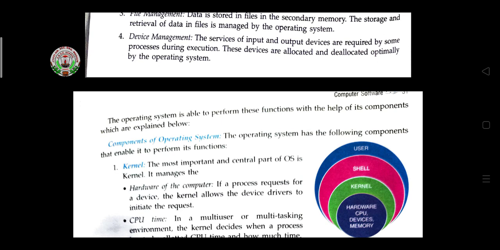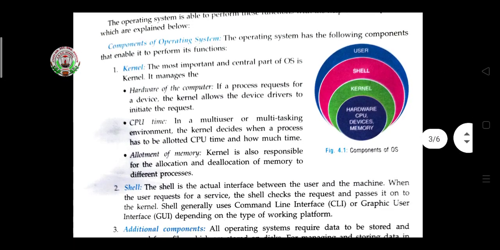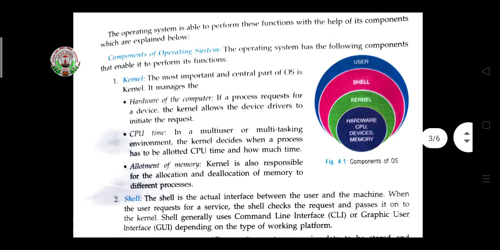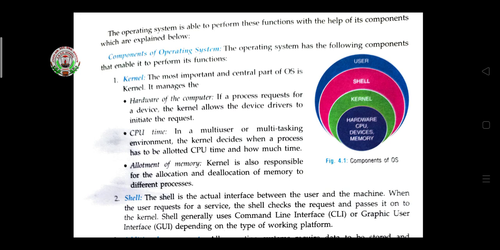The operating system is able to perform these functions with the help of its components, which are explained below. The components of the operating system are kernel, shell, and additional components. What is the kernel? The most important and central part of the operating system is called the kernel, because it manages the hardware of the computer, CPU time, and allotment of memory. The kernel manages all this at a time. For hardware, if a process requests a device, the kernel allows the device driver to initiate the request.